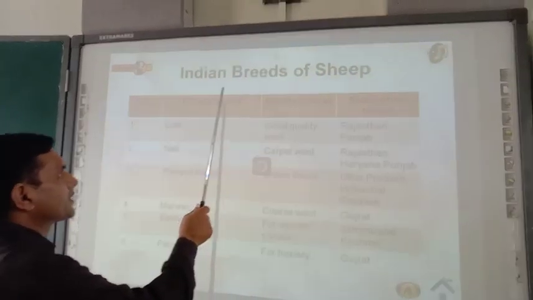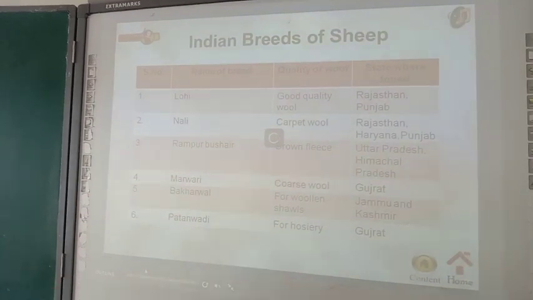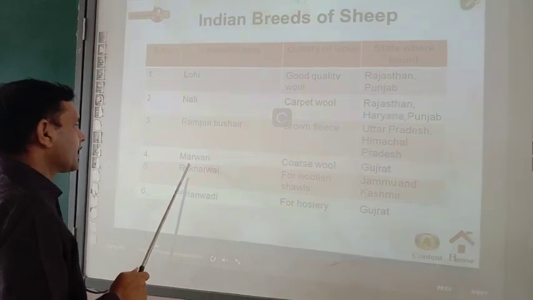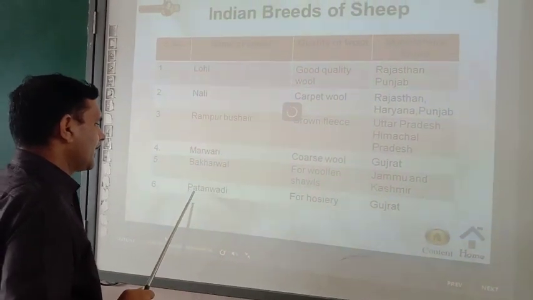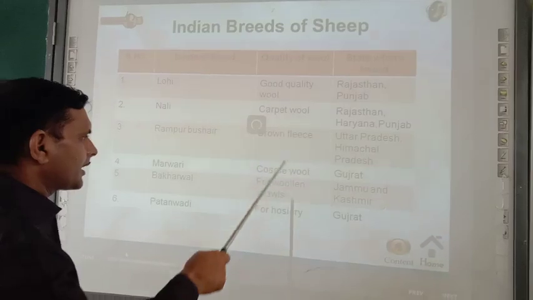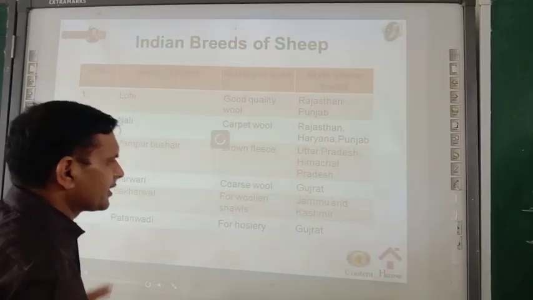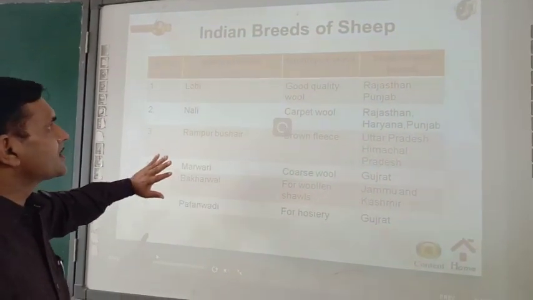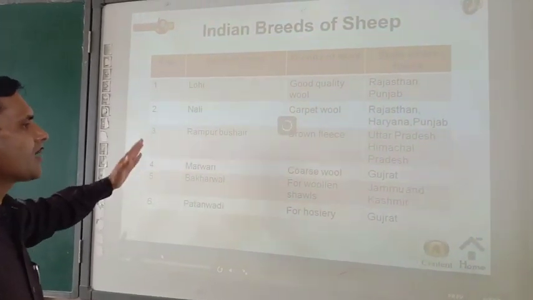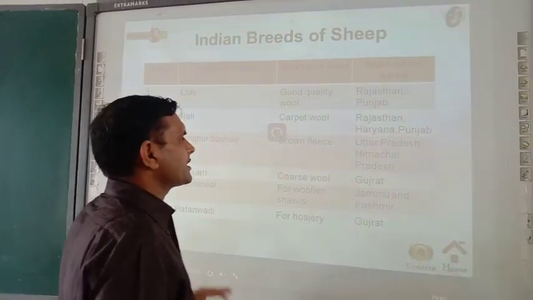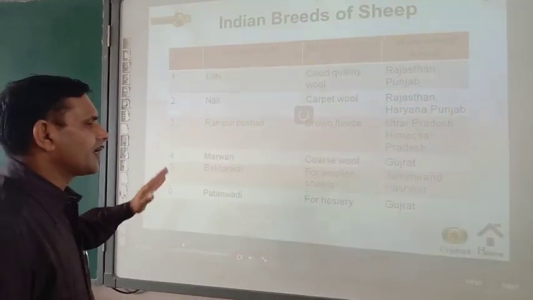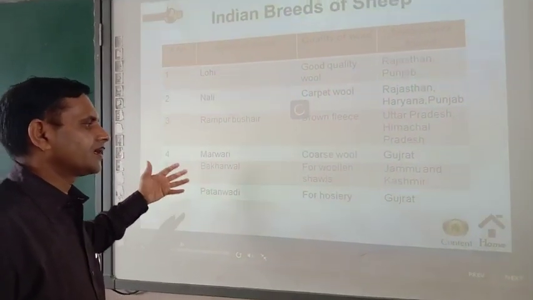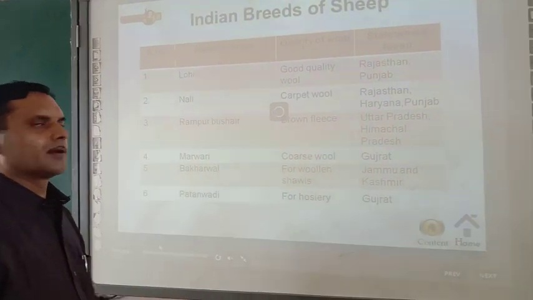Now there are some Indian breeds of sheep, like Lohi, Nali, Rampur, Bushehr, Marwari, Bakarwal, and Pattanwadi. Here their quality of wool is also given, and the states where they are found. Always remember, there are other sheep found in the Jammu Kashmir region. Their quality of wool is very good and they are famous. I think you might have heard of Pashmina sheep. They are famous for wool.